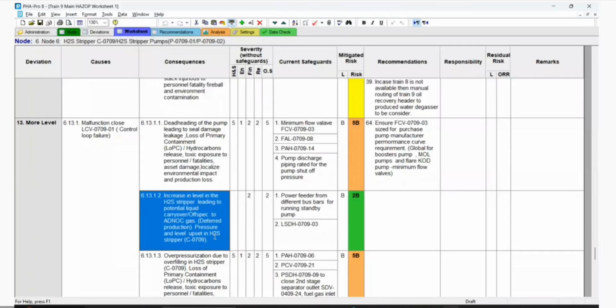Okay, this one, right? We can take this one. Yeah, I think this one is good. Yeah, increase in level leading to potential liquid carryover. This is the correct one, yeah.